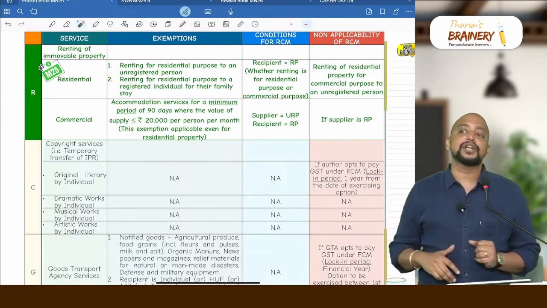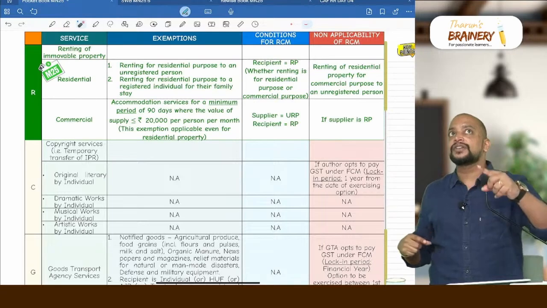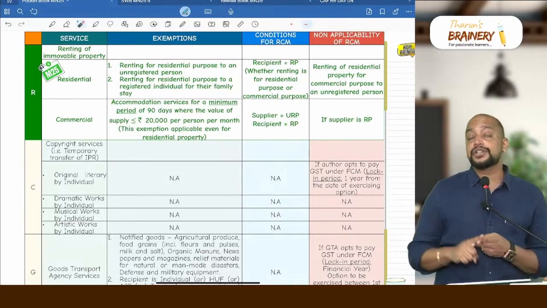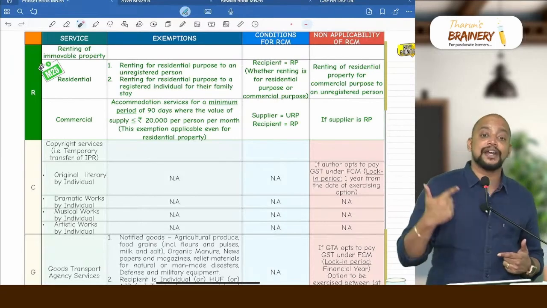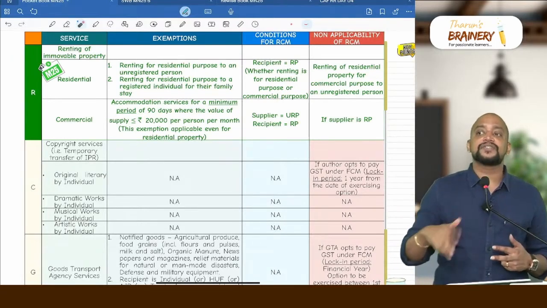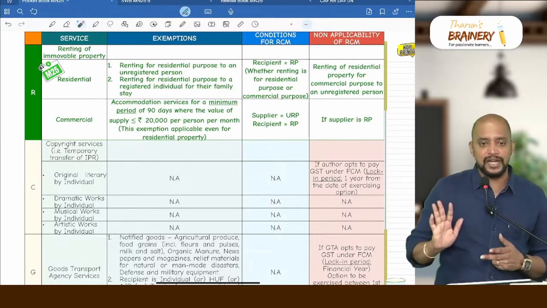Then in case of commercial property, there are two conditions. For residential property, only one condition for RCM, that is the recipient should be registered. For commercial property, two conditions are there, that is the supplier should be unregistered and the recipient should be registered. Otherwise, if the supplier is registered, definitely it will be FCM.